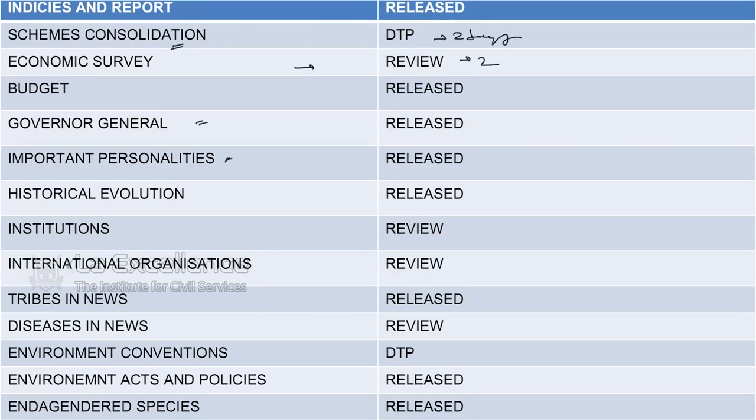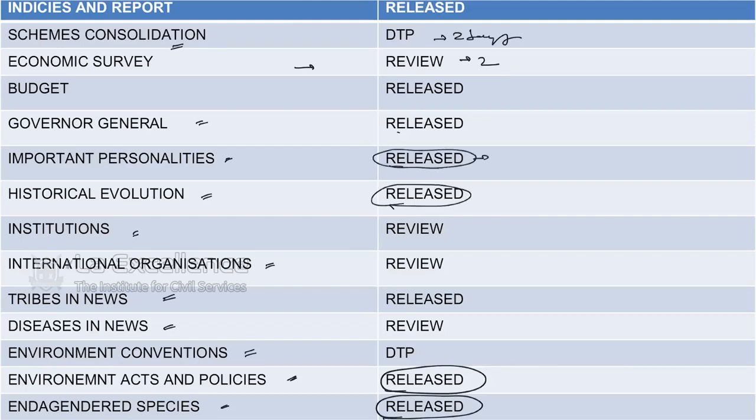Important personalities, historical evolution of the constitution, various institutions of India, international organizations, tribes in news, diseases in news, environment and new conventions which have come up, environmental acts and policies, endangered species. All these materials will come to you. In this, a few are already released to you: endangered species, environmental acts and policies, and then historical evolution, important personalities in the history of India,